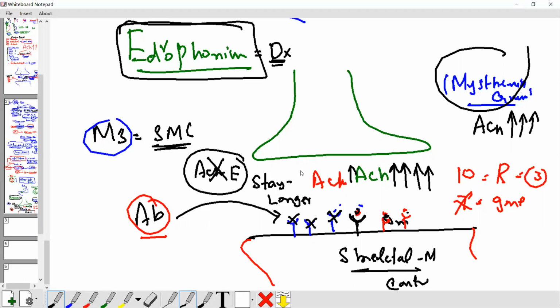To diagnose myasthenia gravis, we use edrophonium. You must keep in mind, edrophonium is not used for treatment. Edrophonium is only used to diagnose.